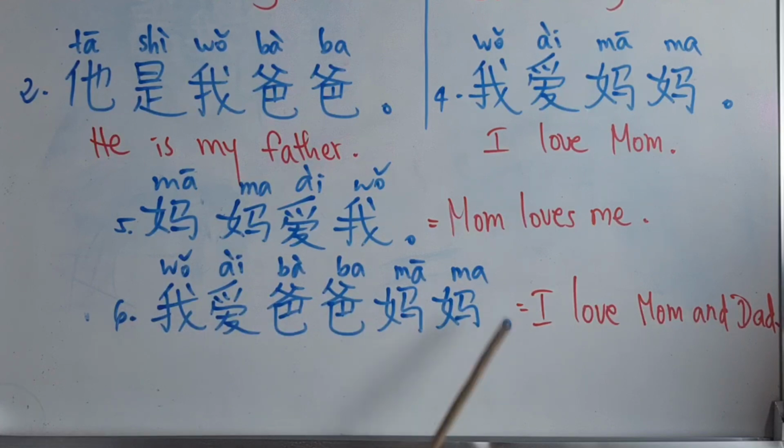Yes. Number 6. If we want to say I love mom and dad, 我爱爸爸妈妈. 爱 means love, 爸爸 means father or dad, 妈妈 means mom or mother. And we can also translate this as parents. I love my parents, I love mom and dad. It's the same. 我爱爸爸妈妈, like that.